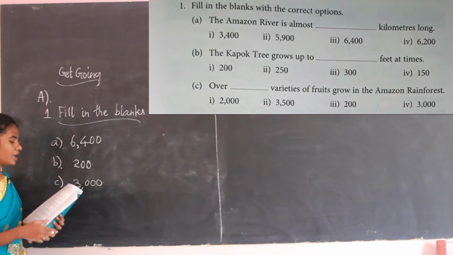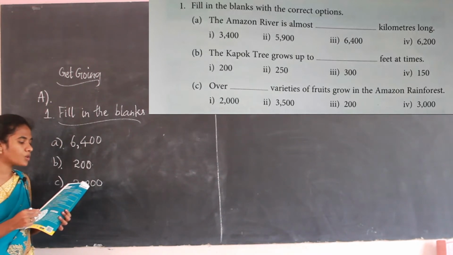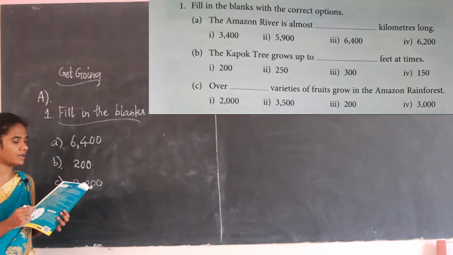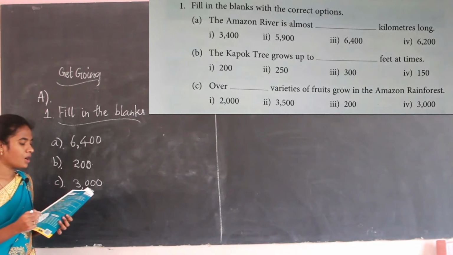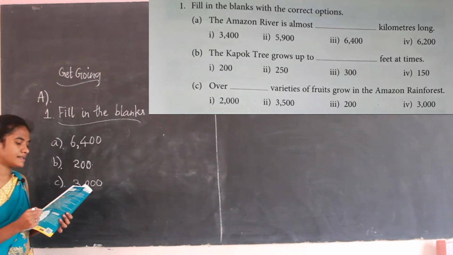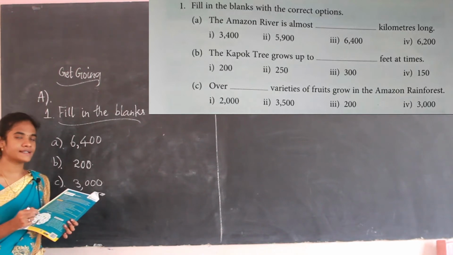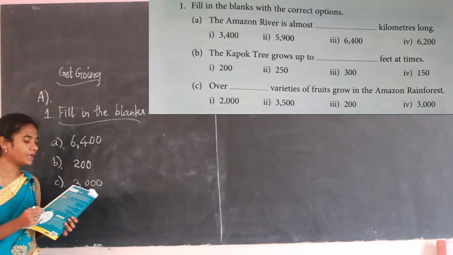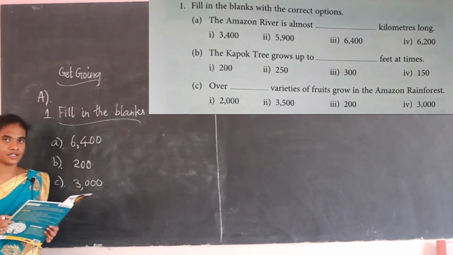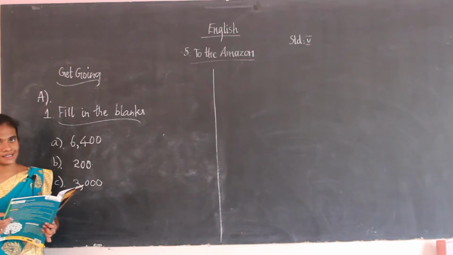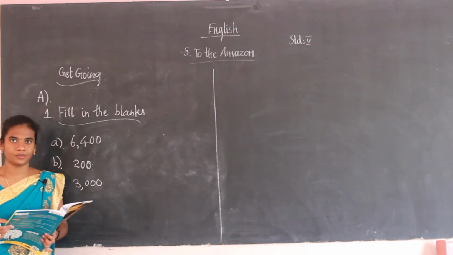The first one is, the Amazon river is almost 6,400 kilometer long. The kapok tree grows up to 200 feet at times. Over 3,000 varieties of fruits grows in the Amazon rainforest. Okay. Students, copy down the book back exercise in your notebook.